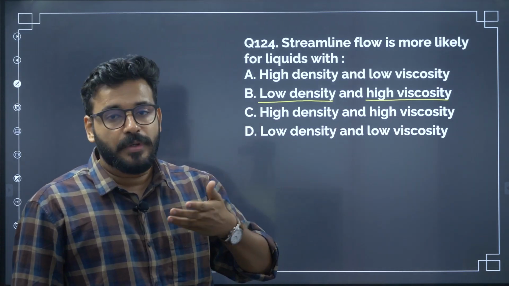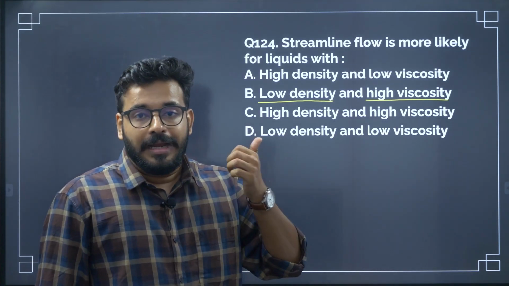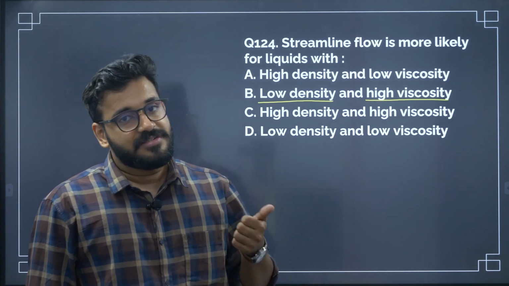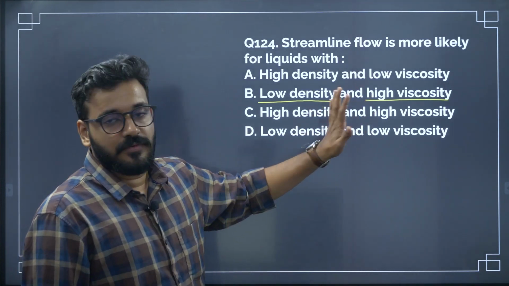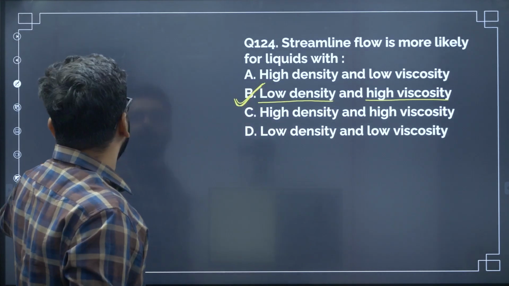Even mathematically you can take any kind of formula, Stokes formula or any other formula, and understand. Even Reynolds number is a great identification for the streamline flow. So all of that fares really very well. So the correct answer is option B. All right,